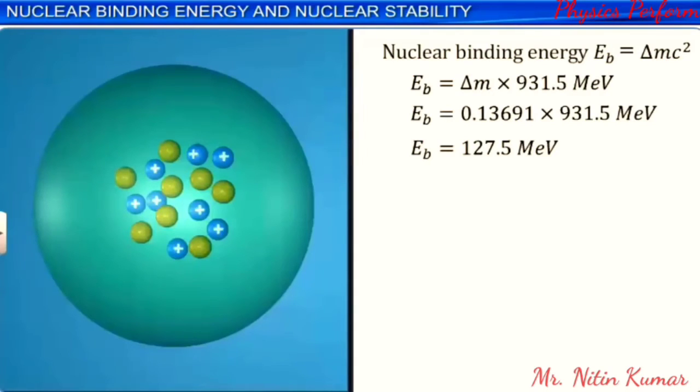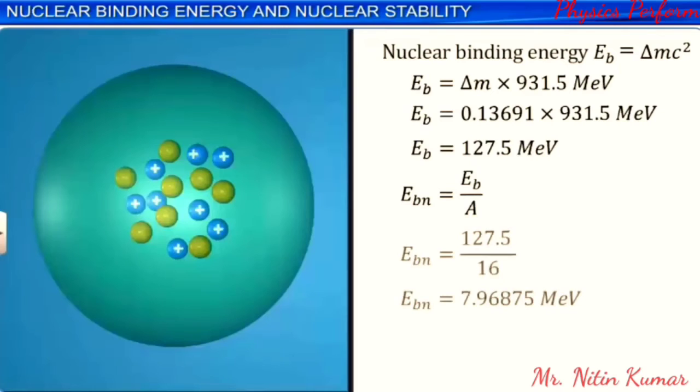The ratio of the binding energy to the mass number A of the nucleus is called the binding energy per nucleon or average binding energy and is denoted by EBN. EBN is equal to EB by A. Average binding energy is the energy required to remove a nucleon from the nucleus. For the oxygen nucleus, the average binding energy is equal to 7.96875 MeV per nucleon.